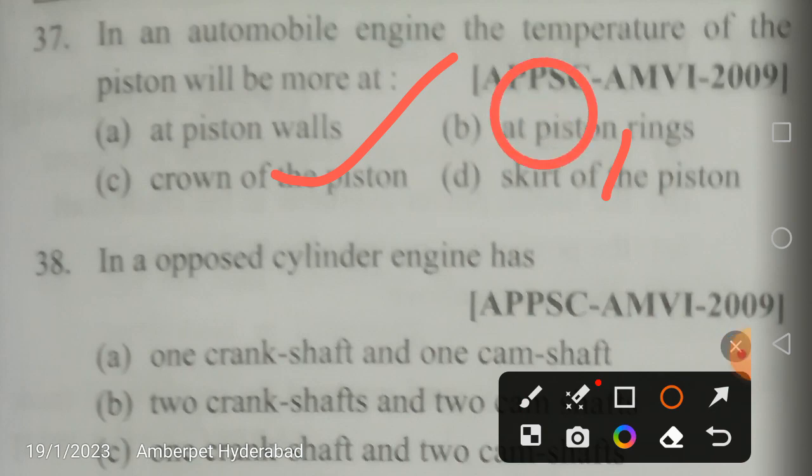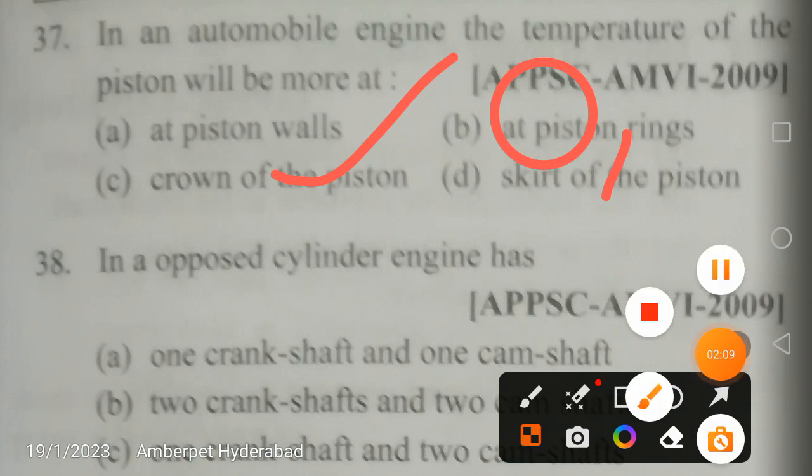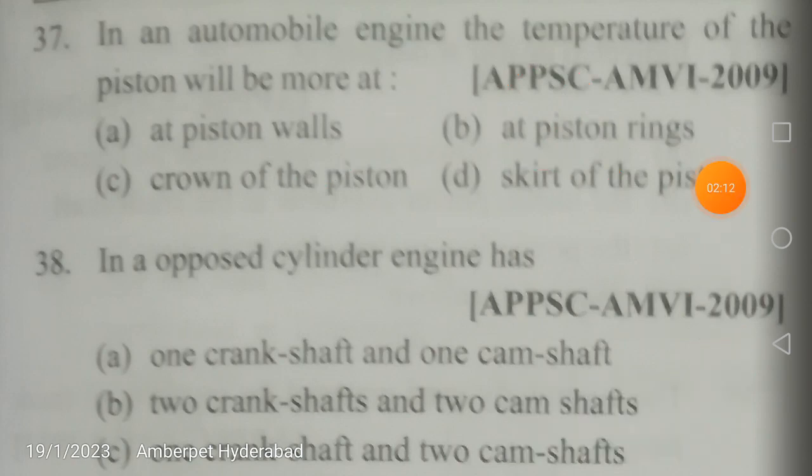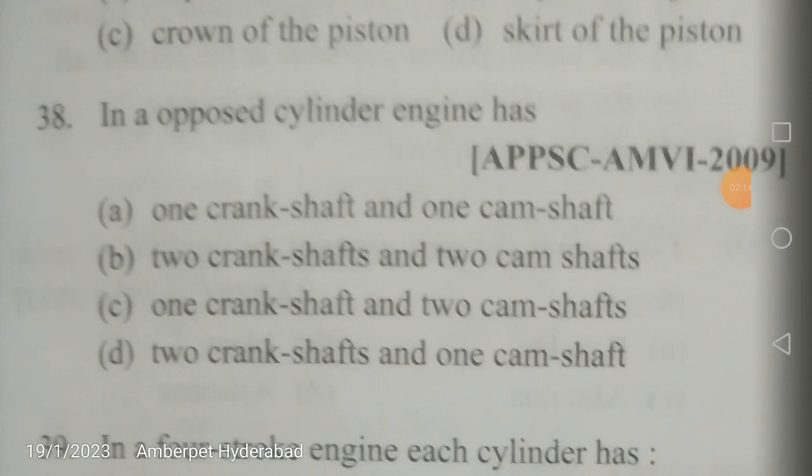second question. In an opposed cylinder engine, what does it have? One crankshaft and one camshaft, two crankshafts and two camshafts. Normally the engine valves are operated by camshafts. What is the crankshaft? It is where we get the actual power. Power at the crankshaft is also called the brake power, whereas the power produced in the cylinder is known as the indicated power.